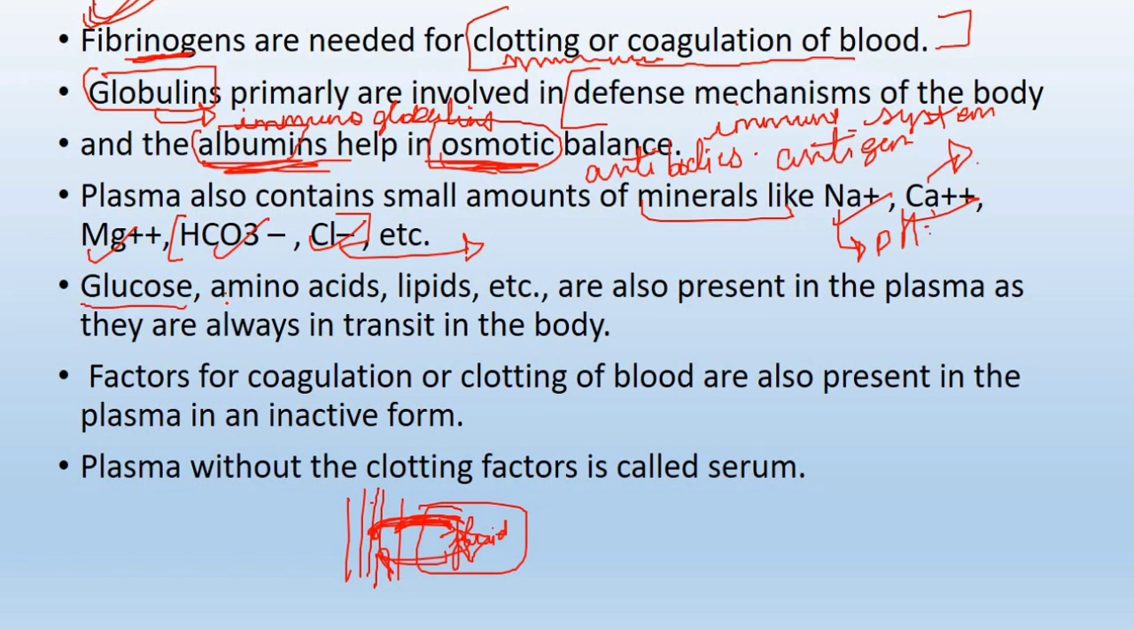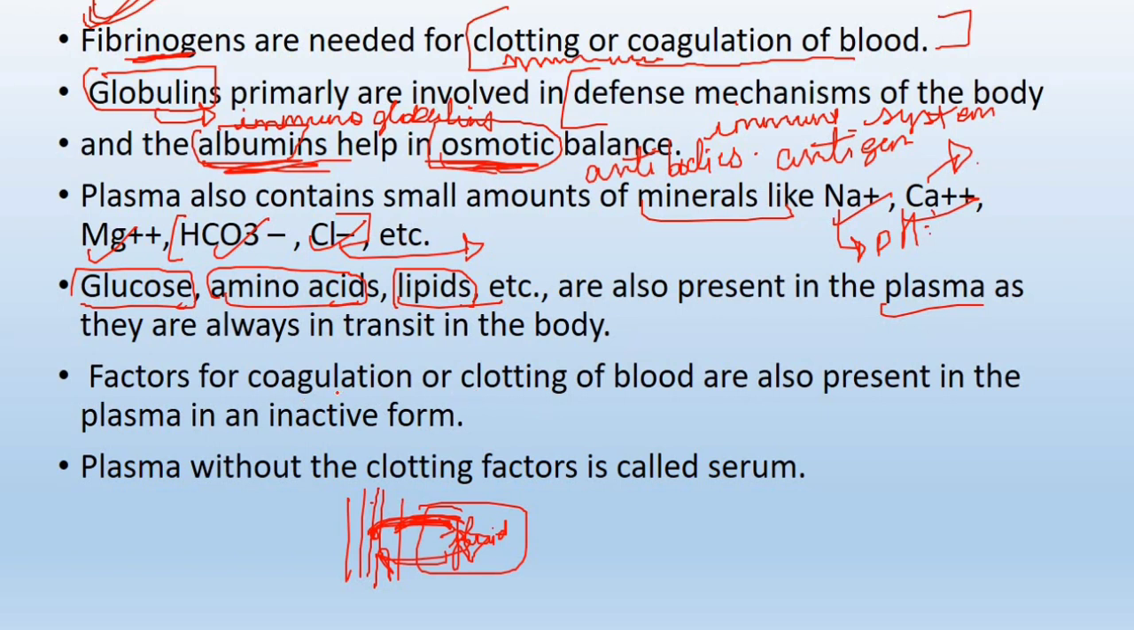Then the other components, glucose, amino acids and lipids, are also required for proper functioning. They are the basic biomolecules required by the cells, so that energy can be produced and the various structures needed by a cell can be formed. They are also present in the plasma.